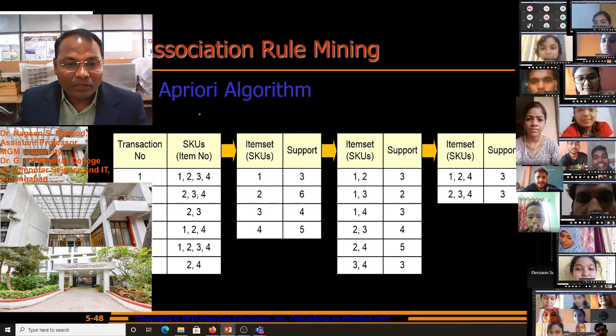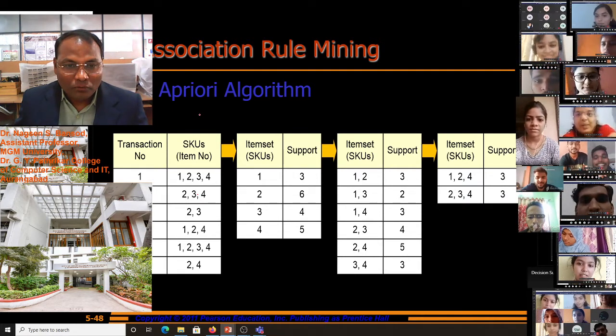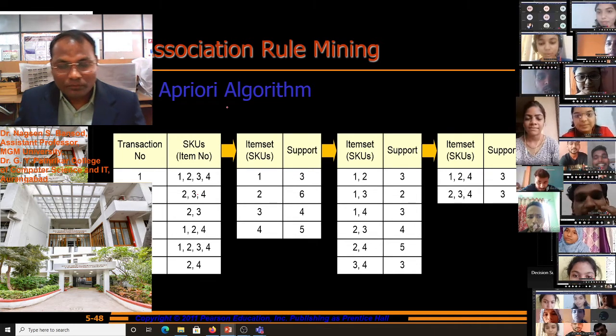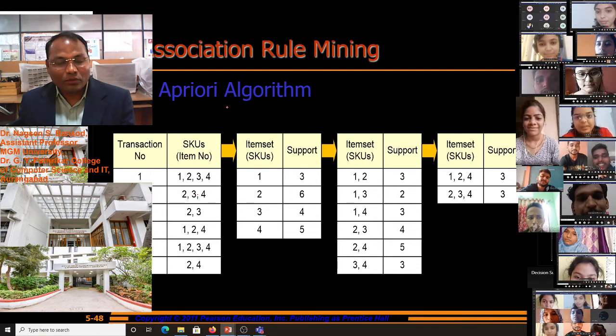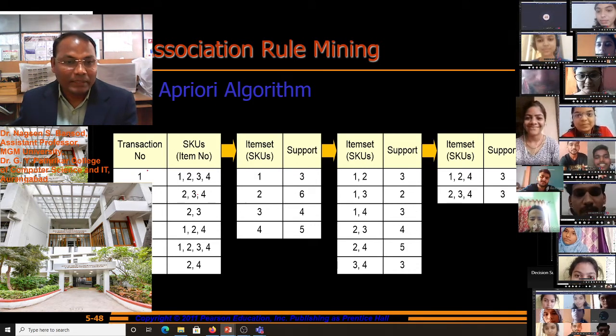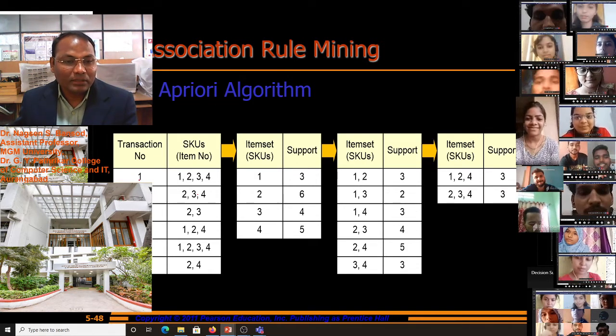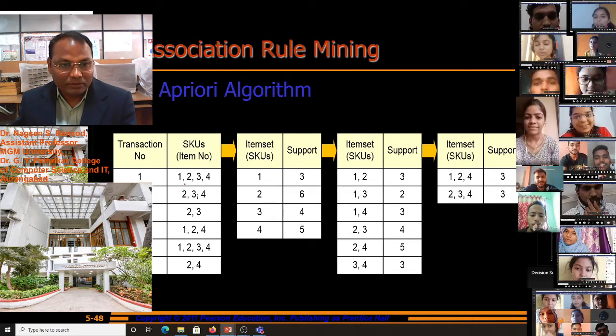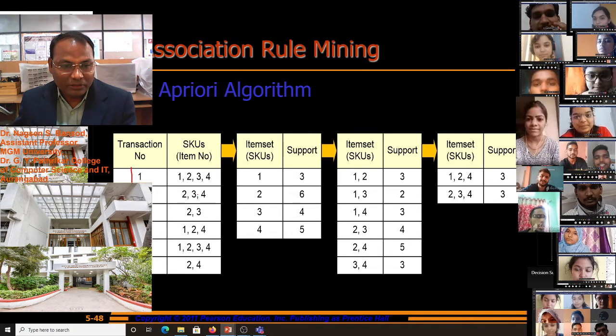In the Apriori algorithm we extend the services or the products to buy. In transaction number 1 we got this many atoms. Okay, we have this table.